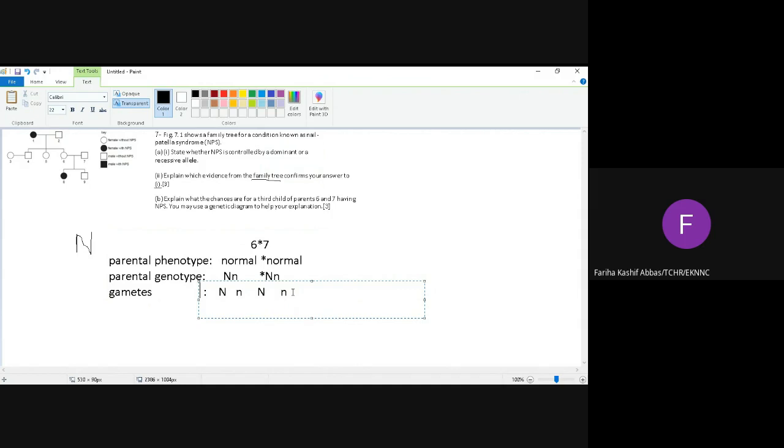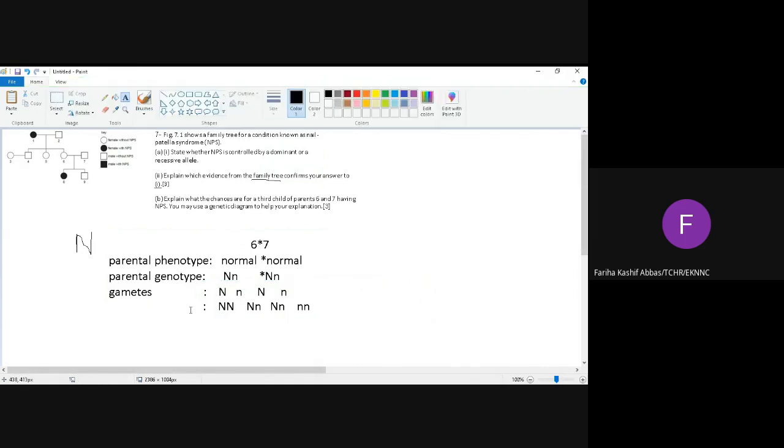Just write it down in your journal. Capital N, capital N, capital N, small n, capital N, small n, small n, small n. Just assume that there is a bracket outside both the gametes.